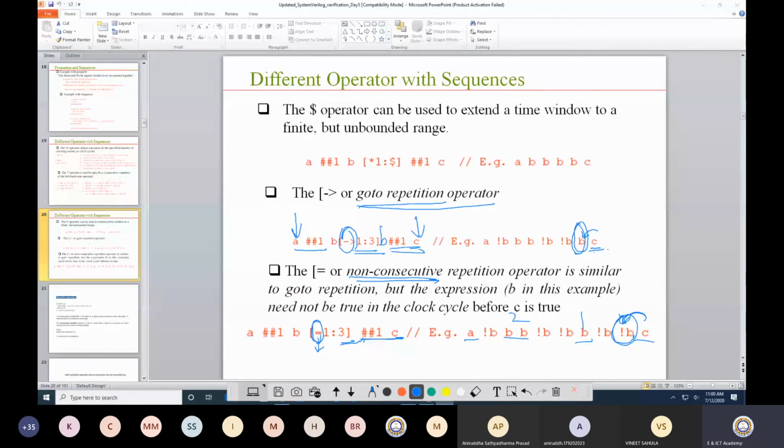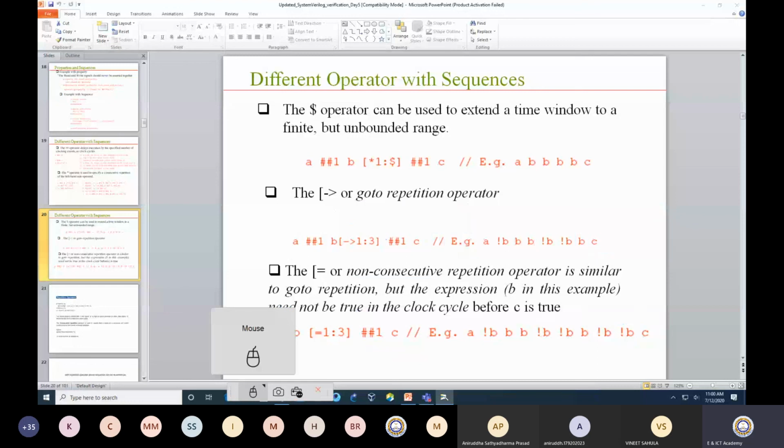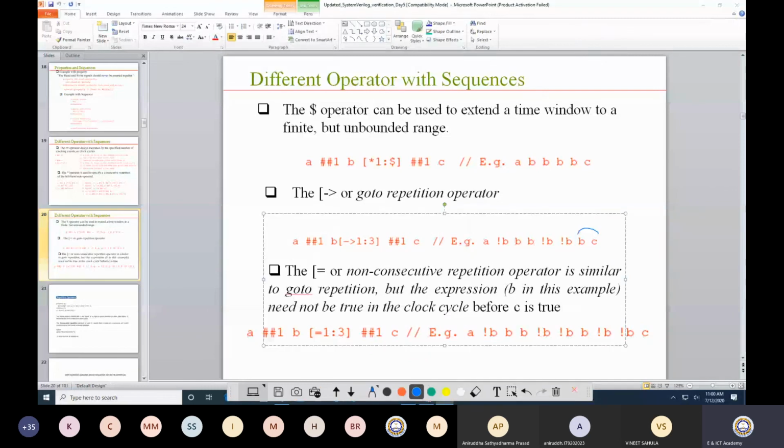That means in this sequence, before that B should be asserted. Here it is not compulsory. Here it can be allowed not B or B also. If it is B, then simply you need to write it with the go-to repetition. If it is not B, then you need to write it with the non-consecutive repetition. So this is just a difference. I hope you are getting it. So the difference is before C, whatever the B is there, that you need to take care of. If it is not asserted B, then non-consecutive. If it is asserted B, then it is go-to repetition. As simple as this. Okay.